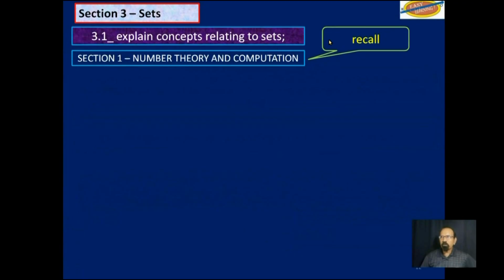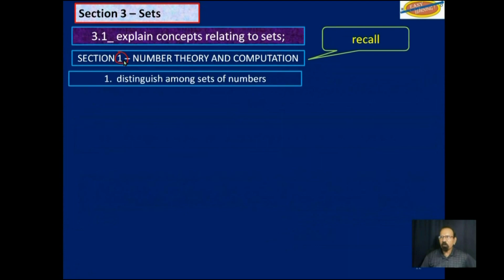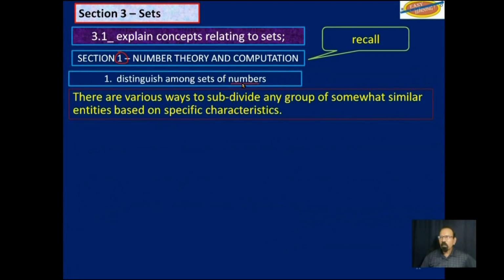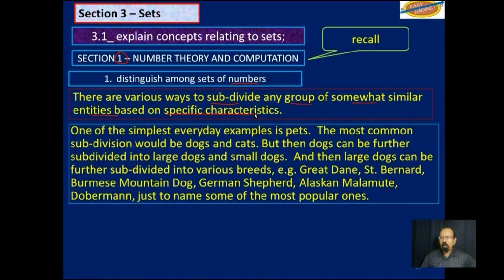Recall from number theory, when we did section 1, objective 1, distinguish among sets of numbers. Now, there are various ways to subdivide any group of somewhat similar entities based on specific characteristics. One of the simplest everyday examples is pets. The most common subdivision of pets would be dogs and cats.